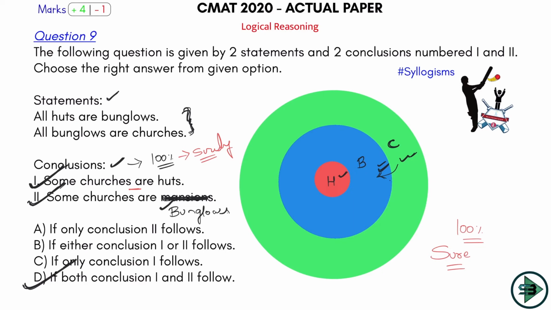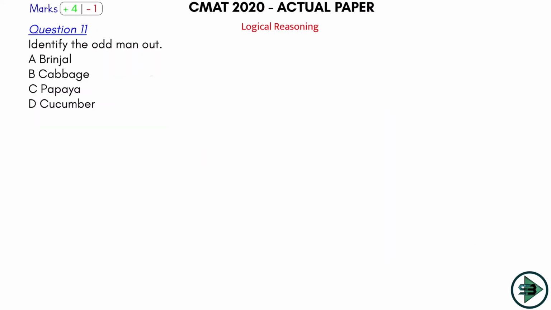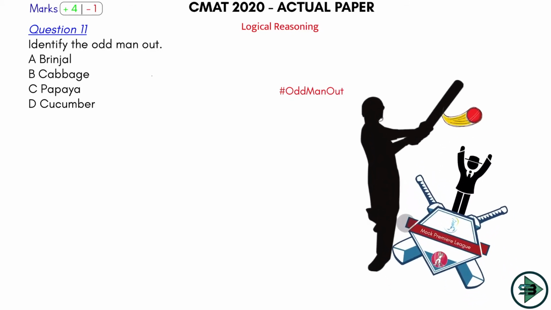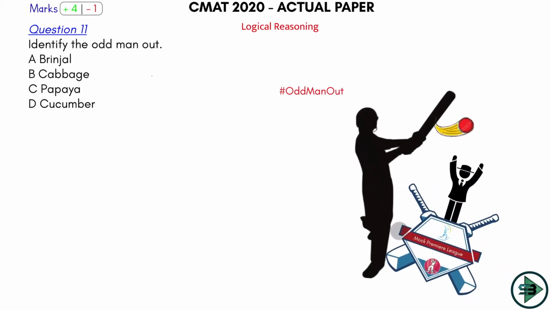Okay, clearly a 6er. So let's come and play ball number 11, question number 11 in the logical reasoning section. This is a question from Odd Man Out, the topic that we have studied in reasoning, and this looks clearly like a 6er for me. Okay, it can be a defensive or any other question, but this Odd Man Out is clearly a 6er because it's being said here: brinjal, cabbage, cucumber, all 3 are vegetables, papaya is a fruit. Okay, so even if you know this basic, you will get to the answer. So clearly a 6er for me, playing ball number 11.